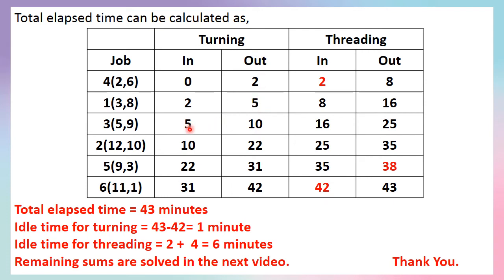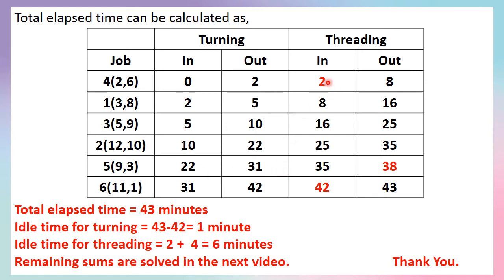And then at 5 minutes it will start job 3, and it requires 5 minutes again. So 5 plus 5, 10 minutes, it will complete job 3. Similarly, we can write each in time and out time of the turning machine by using these first values.